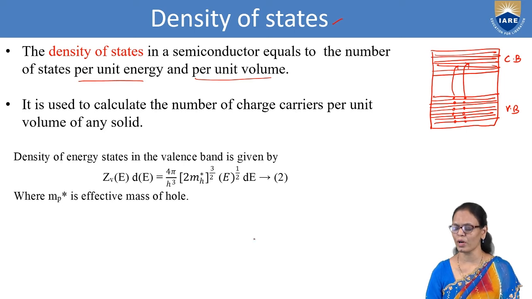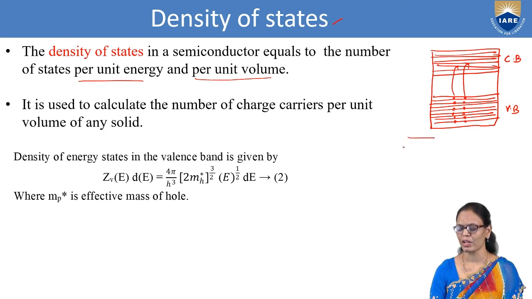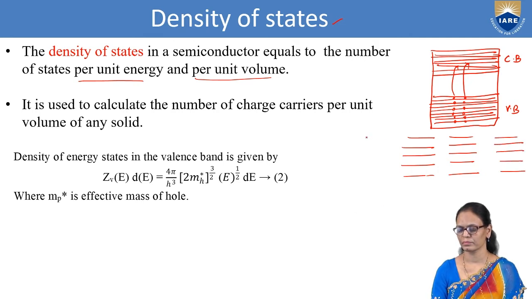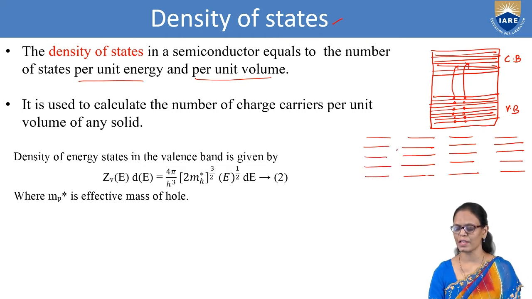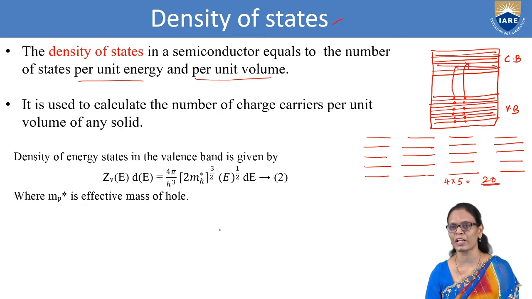So to understand that, suppose in a class we have the students seated. Suppose we have 4 columns and 5 rows, 1, 2, 3, 4, 5. So what is the number of states here? We know 1, 2, 3, 4, each consisting of 5. So 4 into 5, 20. This is what we call the number of tables.